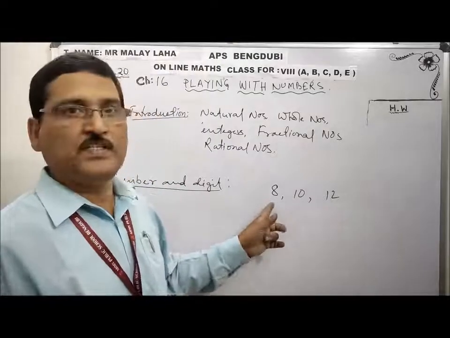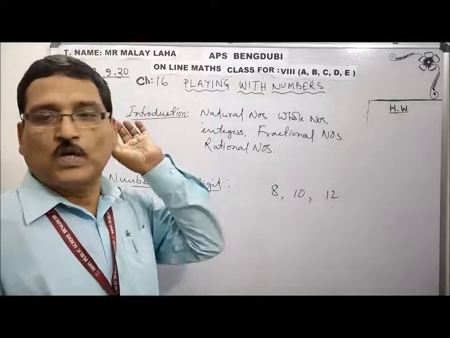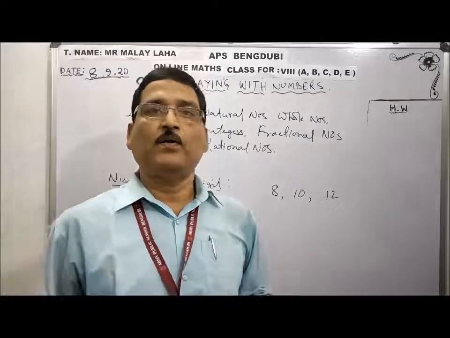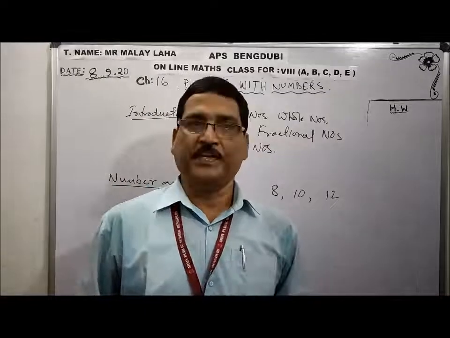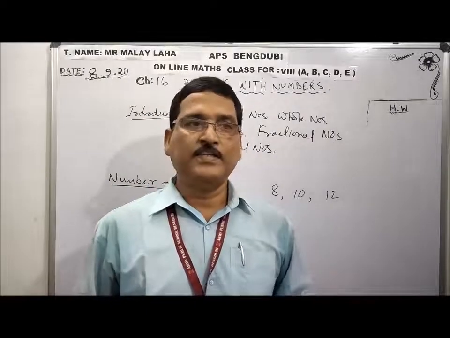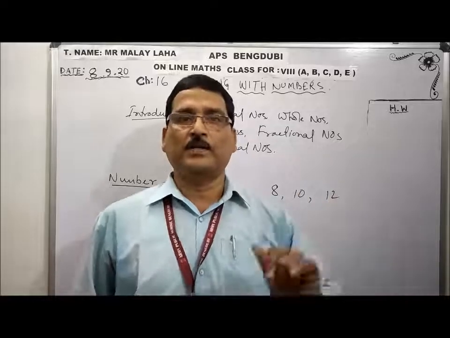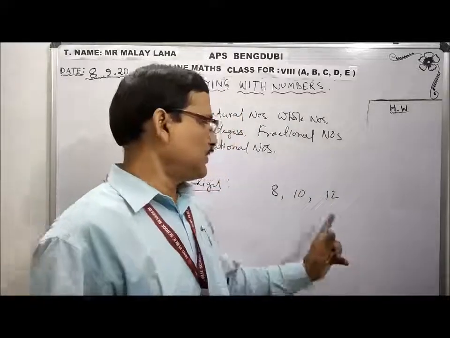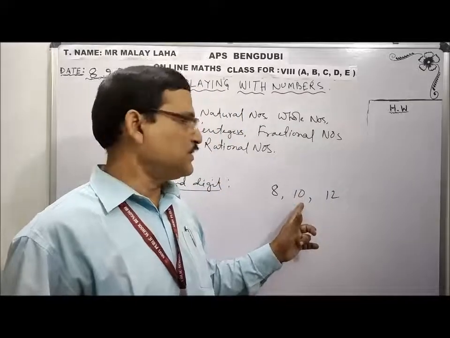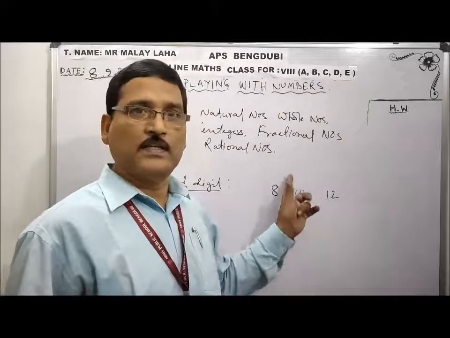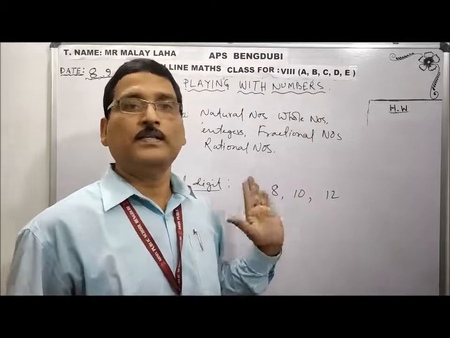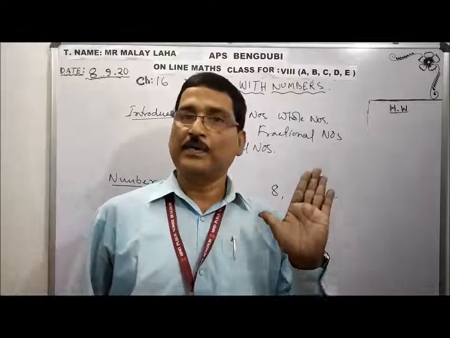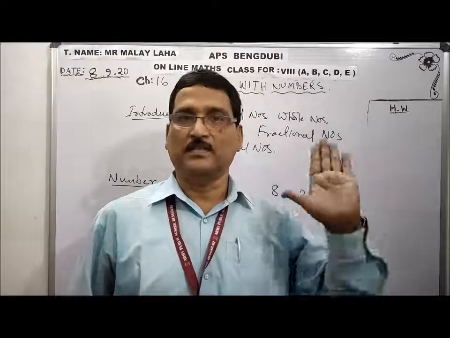And 8, how many digits? 1 digit. So a number may be made by one digit or many. Okay, and each part of the number is called a digit. So here, 2 parts: unit digit, tens digit. This is the number. Each part of the number is called a digit.